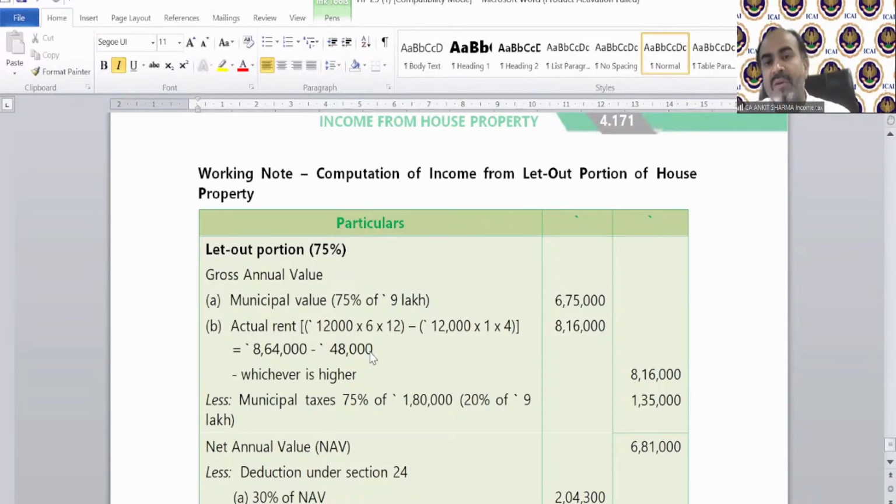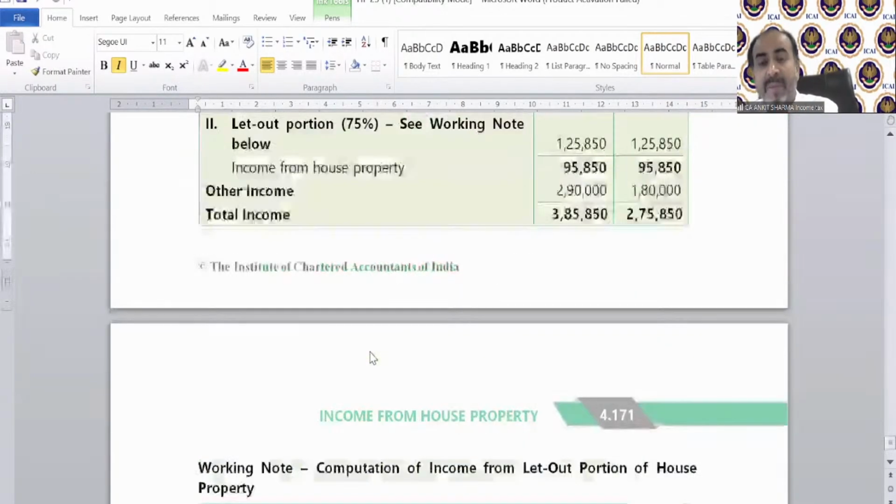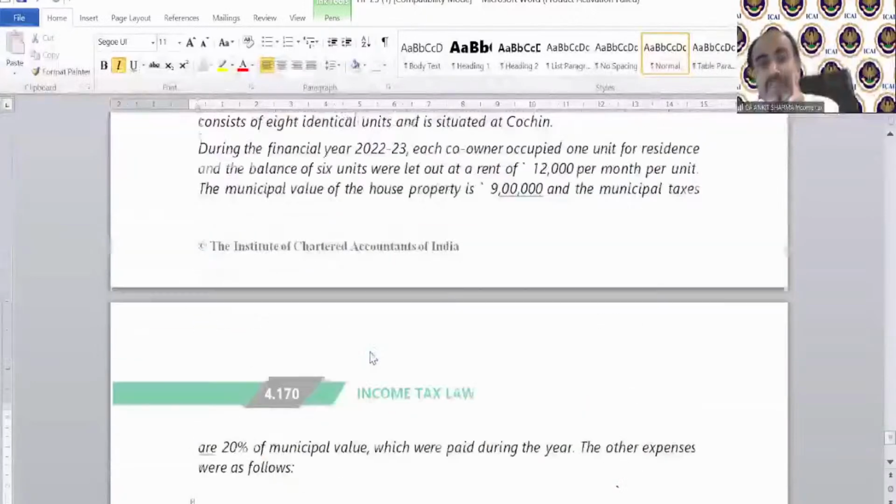So you need to calculate fair rent first of all, because in this question, fair rent has not been given. Let me write the question for you, then I'll be able to solve it for you. Look, this is 12,000 per month per unit. Municipal value is 9 lakh. Is there any other information given? No. So I am going to calculate GAV for you.